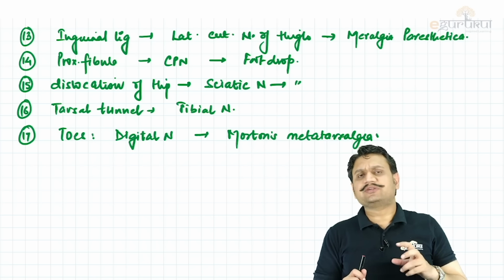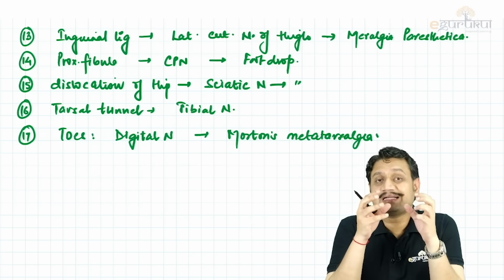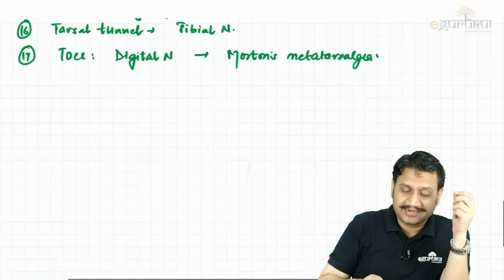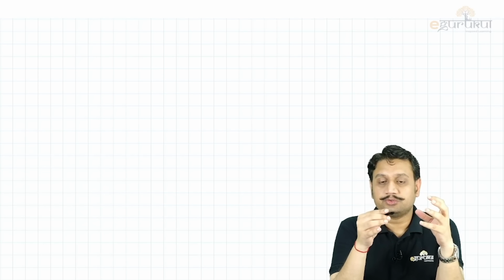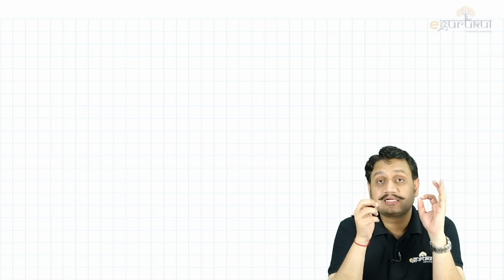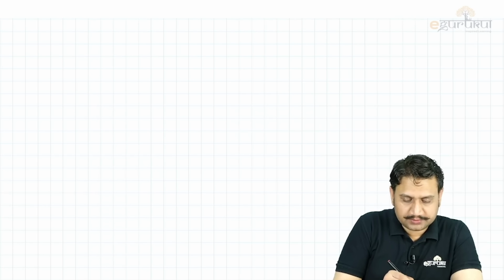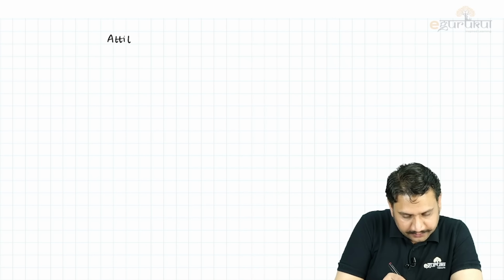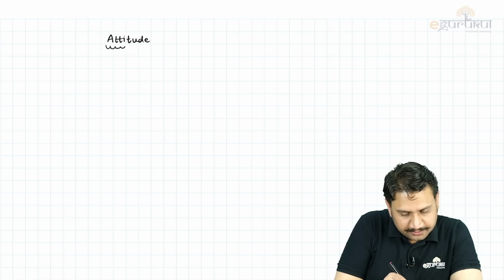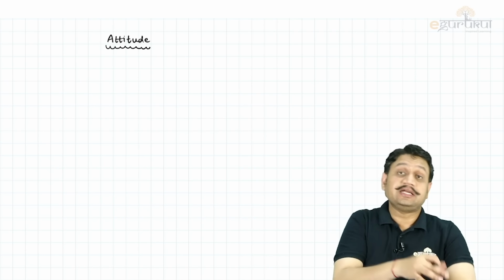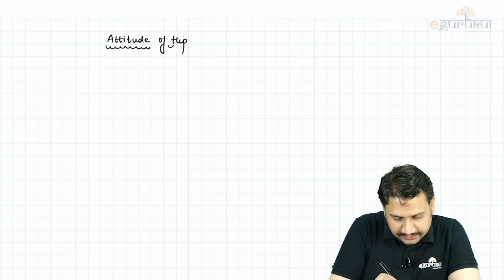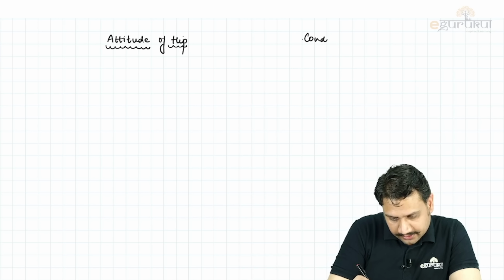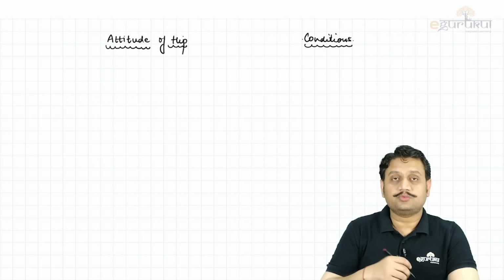Third important thing, guys, which I want to discuss is different conditions where the attitude of the hip will be of different type. Let me note down the third point for you, the attitude of hip in different conditions. Let's move on to that. So what are those attitudes of hip? Because you might have seen, so many questions about the posterior dislocation of the hip, septic arthritis, infective arthritis, tuberculosis and all. So attitude of hip and the conditions. What are the conditions and the associated, what can be the possible attitude?